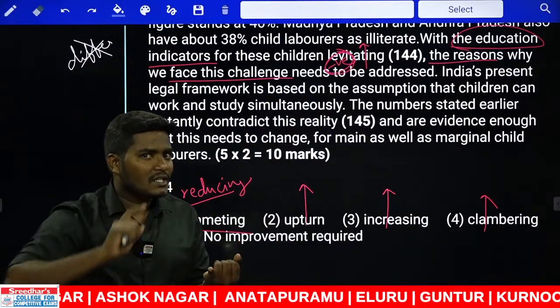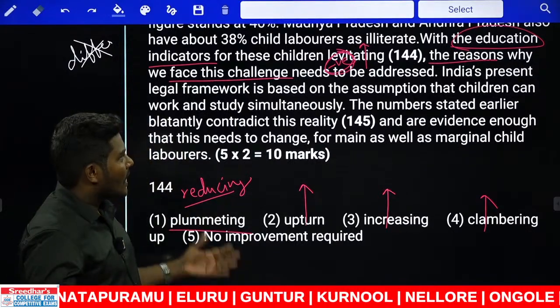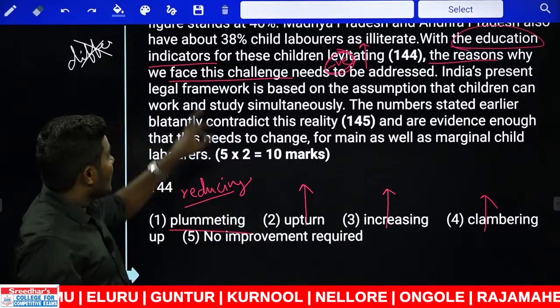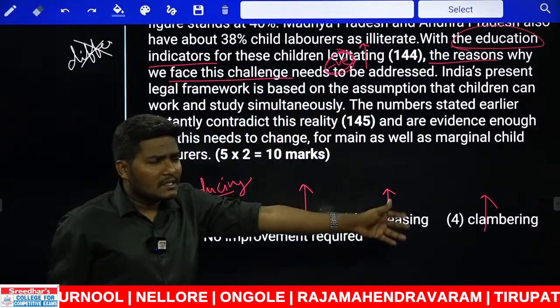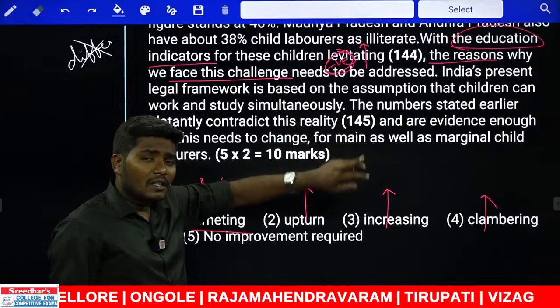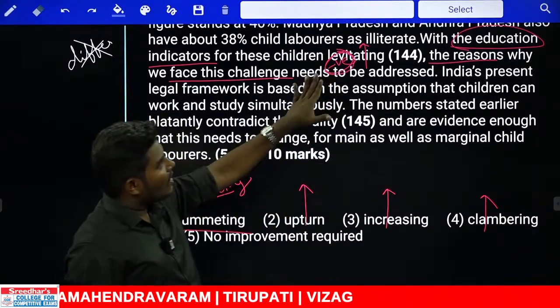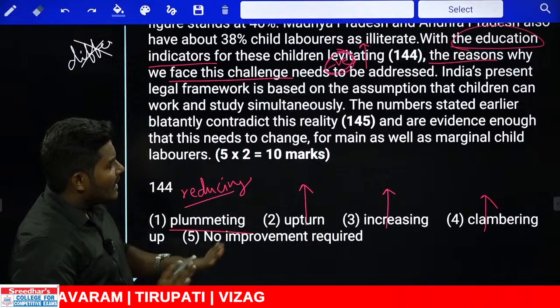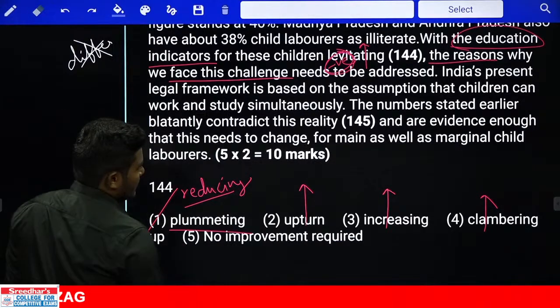There is no education in the children. So immediately we should come up and immediately solve the problems. Now can you tell me what is the word we are speaking? If the education is increasing in the children, the problems need not be addressed. There is no education in the children. That is why we need to address the issue. So we need to speak about a negative word here, not actually a positive word. So what is the only negative word in the options? That answer comes with plummeting. Next, 145.